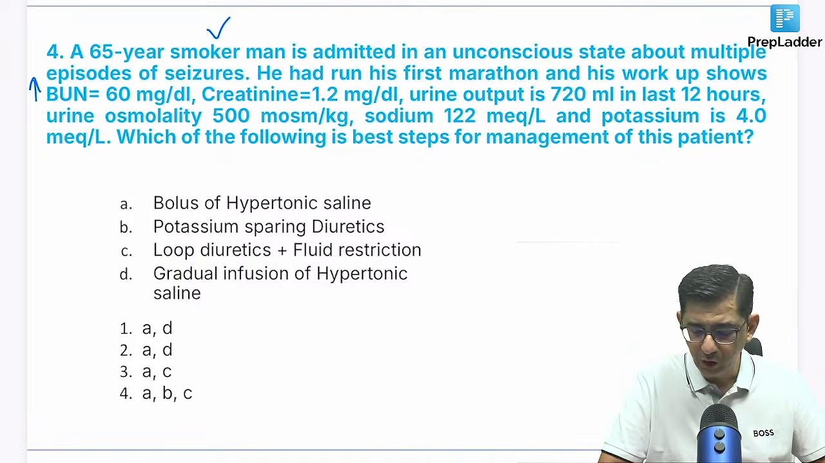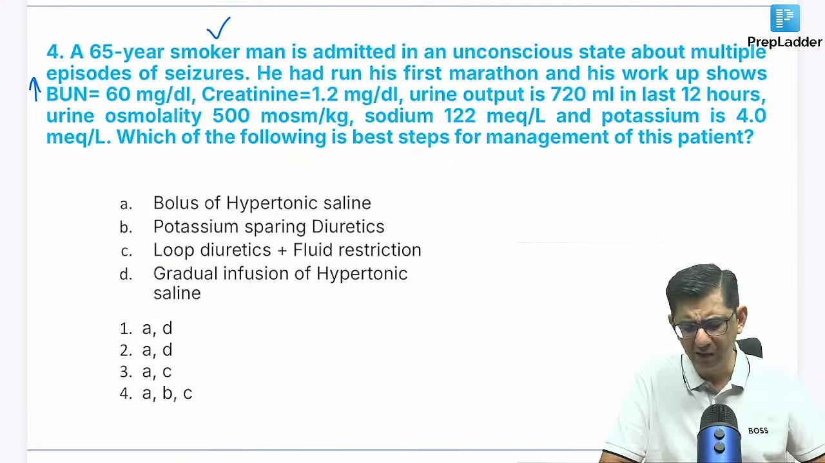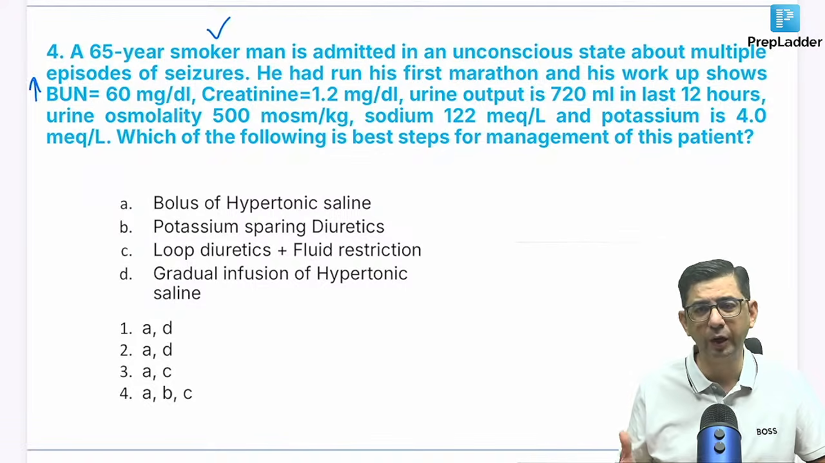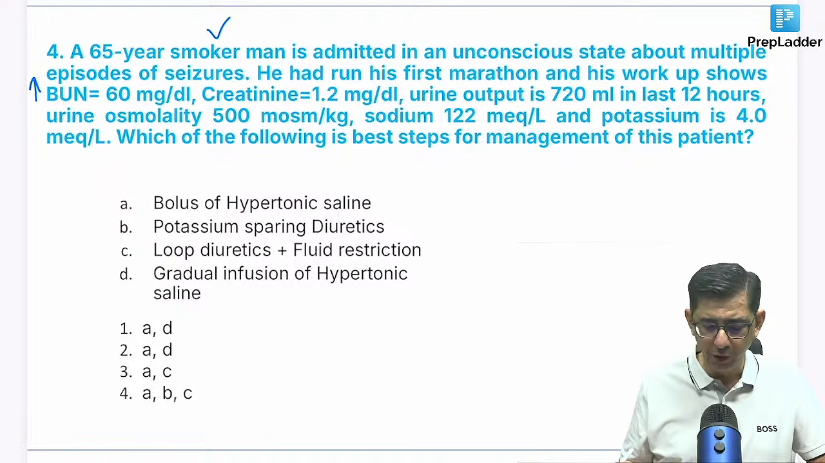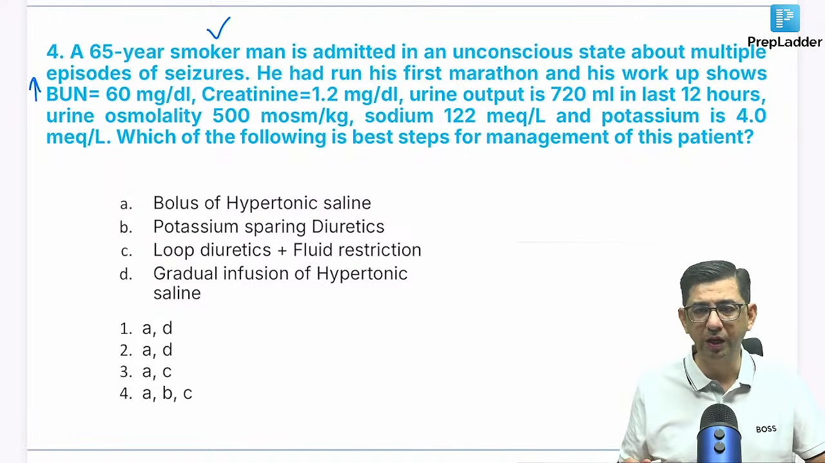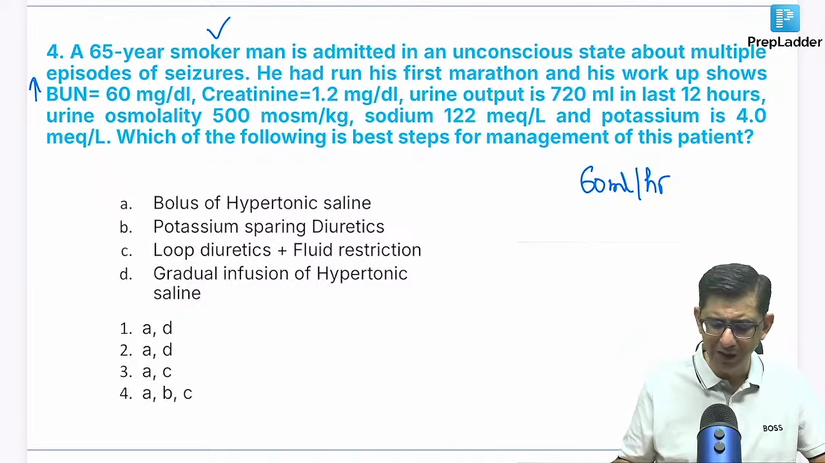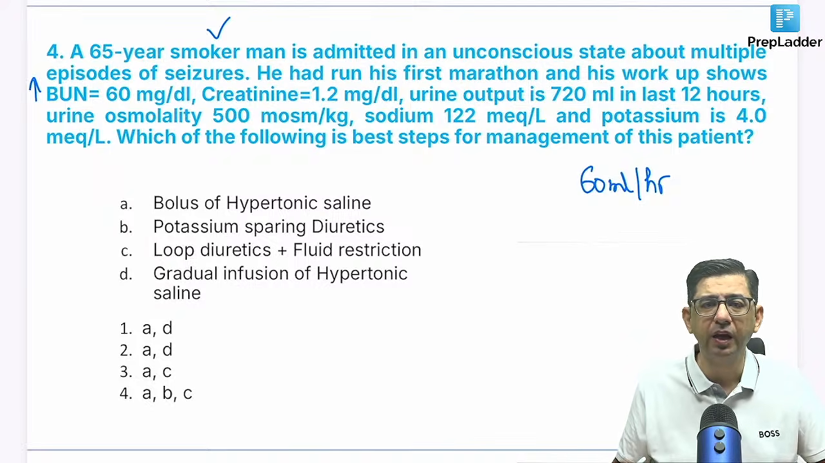And then the urine output is 720 ml in 12 hours. So I can say it's not reduced. Normal urine output is 1 ml per kg per hour. A normal person would be 60 ml per hour. So multiplied by 12, 720 makes pretty decent sense.